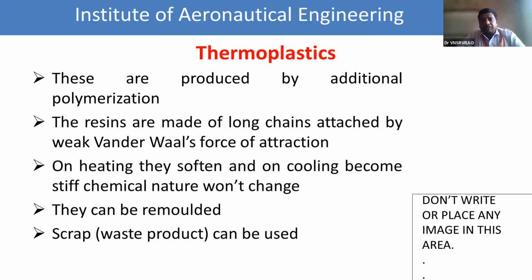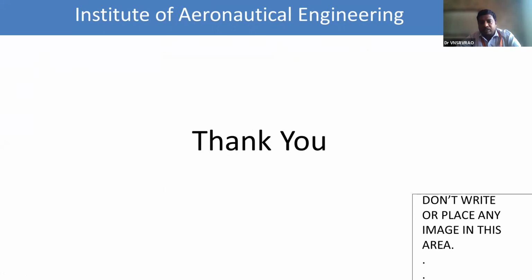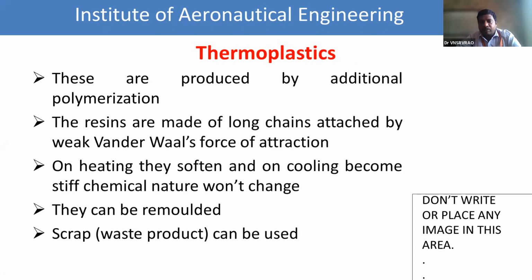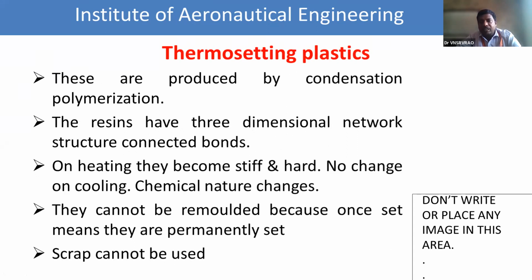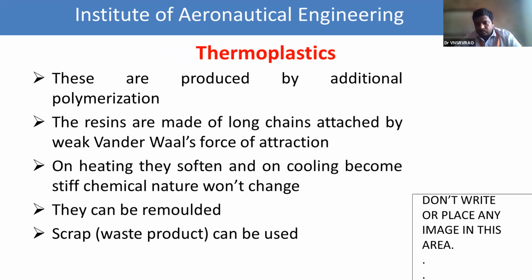Next, we move to the types of plastics. Already we discussed that there are mainly two types of plastics. One is thermoplastics and the second one is thermosetting plastics. Okay. Already you have some idea about thermoplastics and thermosetting plastics. We see the examples of thermoplastics and thermosetting plastics.